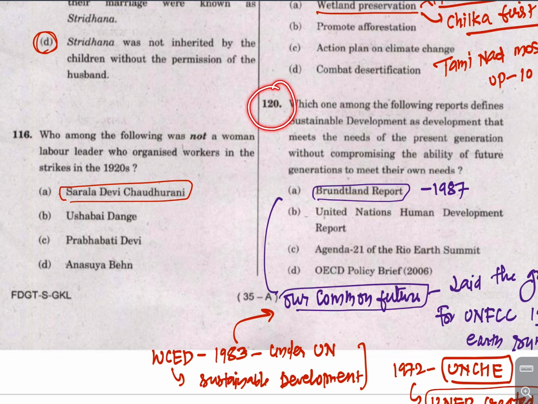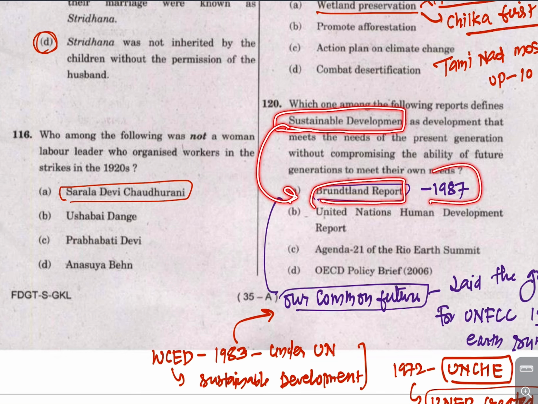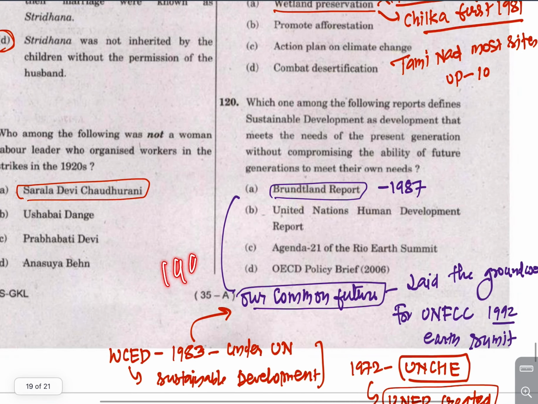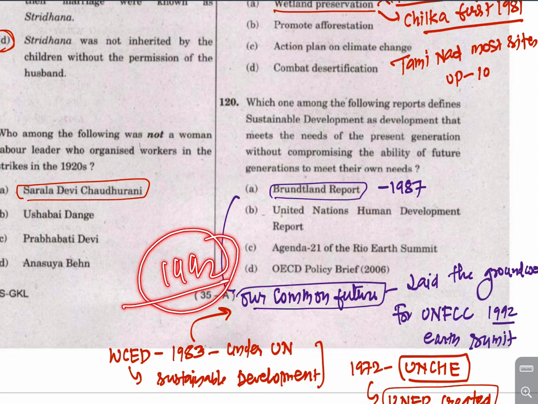The last important question is the definition of sustainable development given in the Brundtland Commission report in 1987. Now the Brundtland Commission report is the major source of the 1992 Earth Summit, right, which is a key conference deciding the environmental future of the Earth.